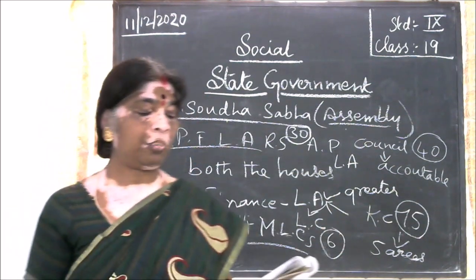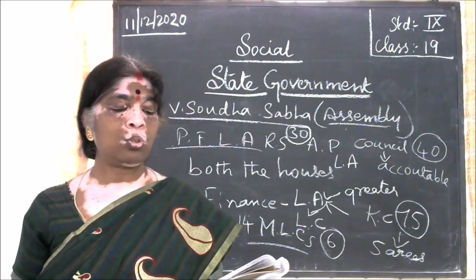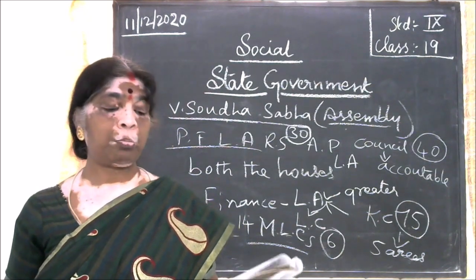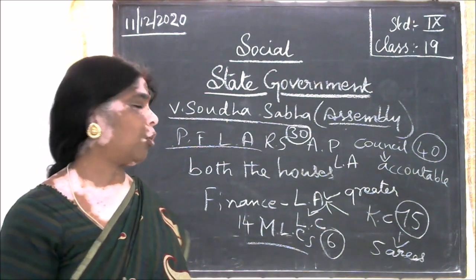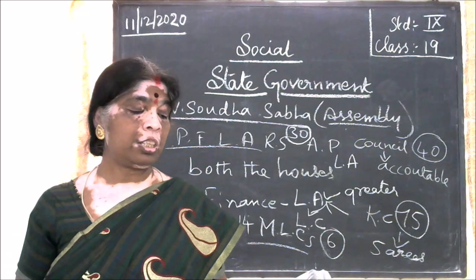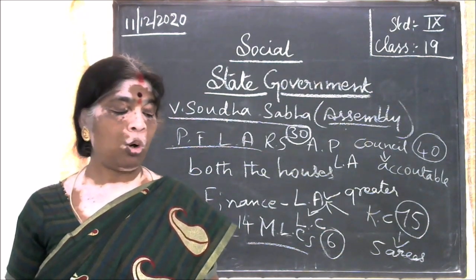The term of office is 6 years, and every 2 years, one third of the members of the Legislative Council retire. Then the Speaker and the Deputy Speaker are chosen from among the members.